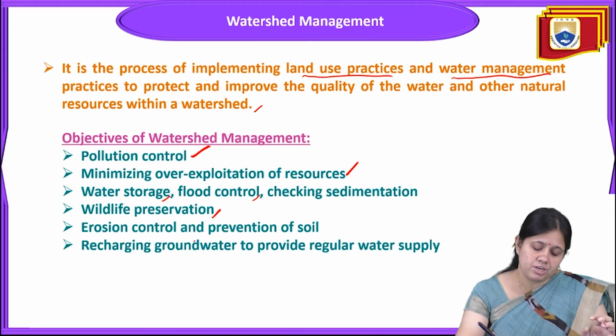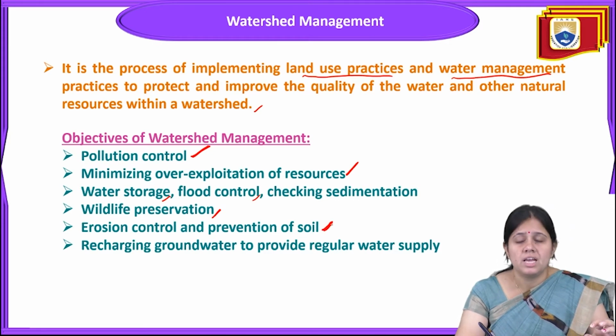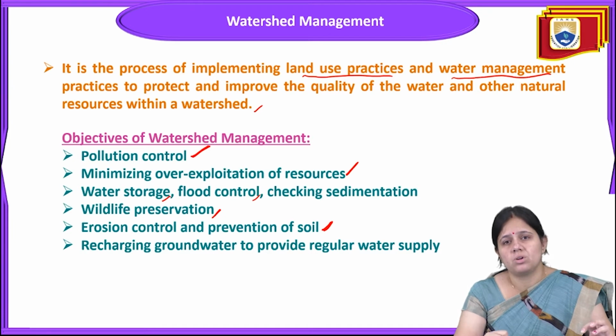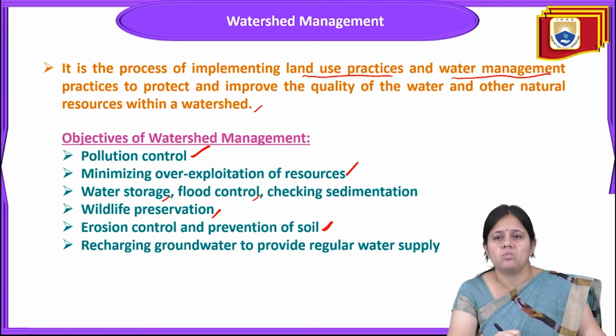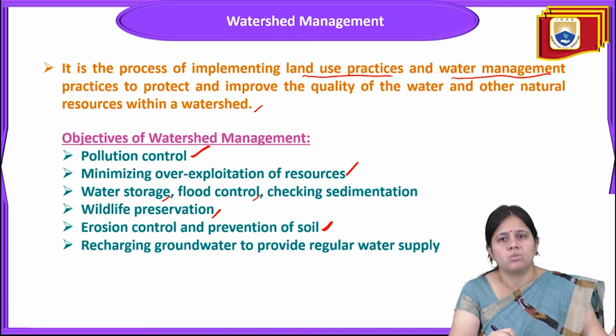Next is a very important point. It will conserve soil and prevent the erosion of soil also. Next is recharging groundwater to provide a regular supply of water. So these are the important benefits and objectives related to watershed management.